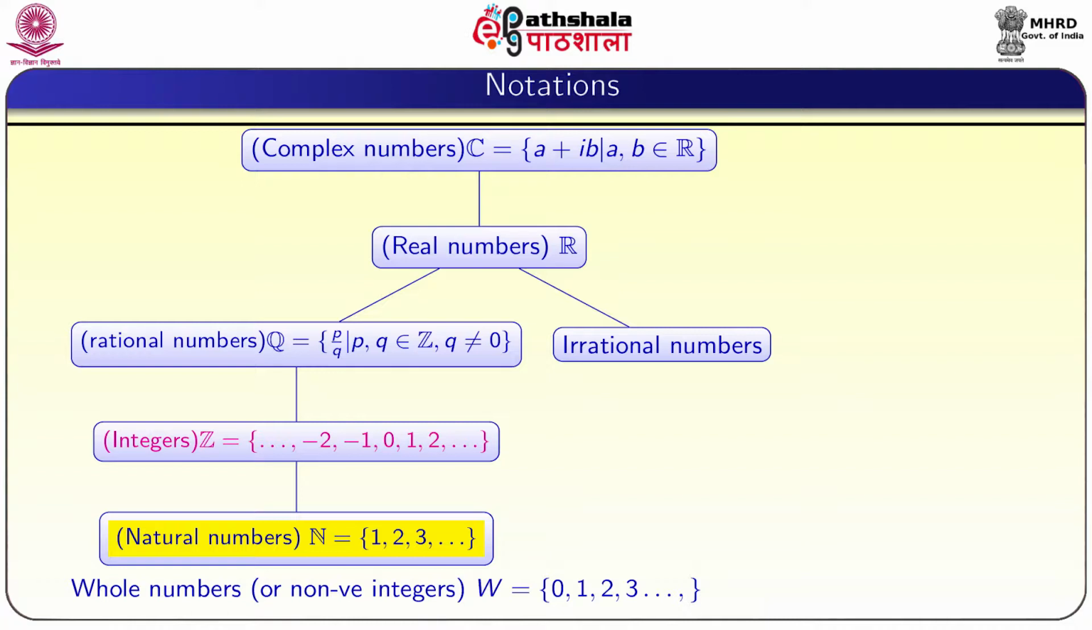Similarly, in the set of integers we have some nice properties that may not be true for rational numbers, real numbers or complex numbers. Actually, in number theory we are going to study properties of integers, because in integers there is a symmetry: 0, 1, 2, 3 and so on, and here minus 1, minus 2. Sometimes we will confine ourselves to studying properties of natural numbers. Sometimes we will also study the whole numbers, which start from 0, 1, 2, 3 and so on. Some others will take these whole numbers as natural numbers.